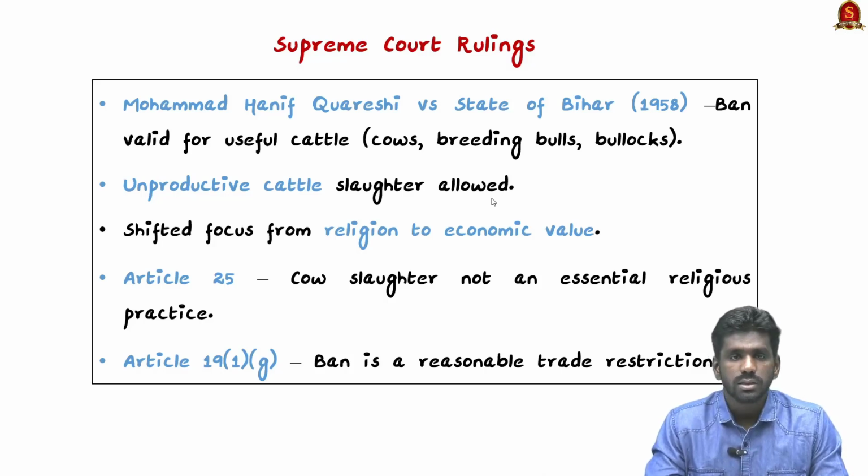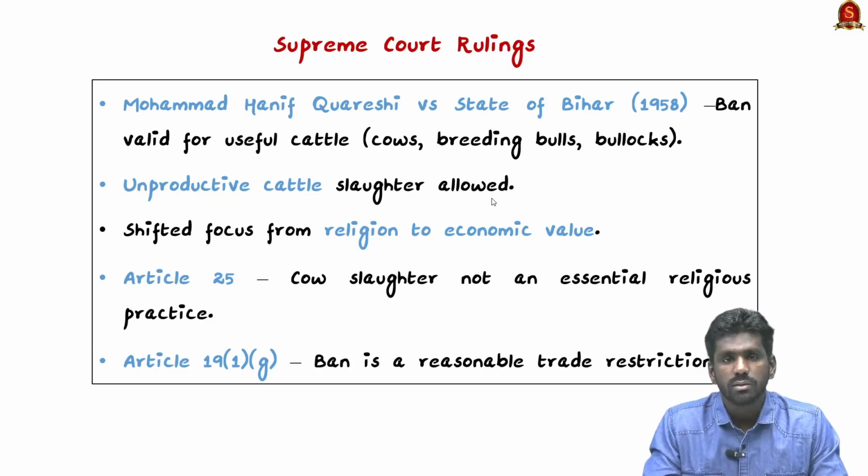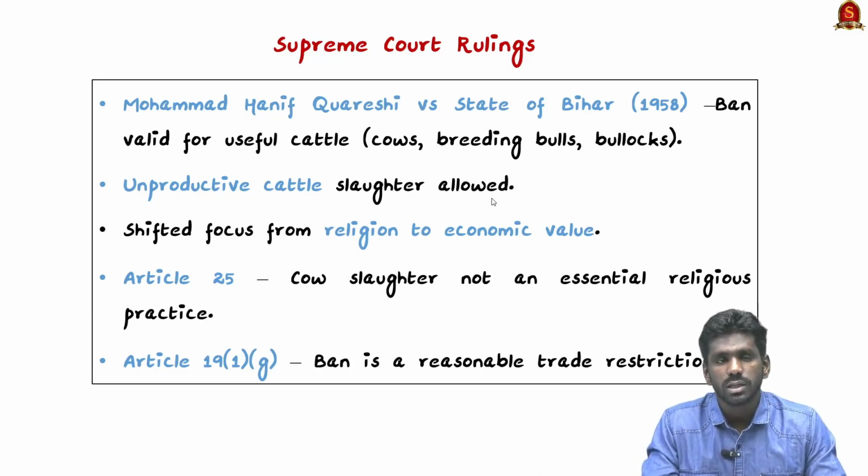So in this case, the court upheld the cow slaughter ban. The court also ruled that the slaughter of unproductive cattle cannot be banned. So it only protected the productive cattle. That means the slaughter of productive cattle can be banned, but the slaughter of unproductive cattle cannot be banned. So this is what the Supreme Court said in this case.